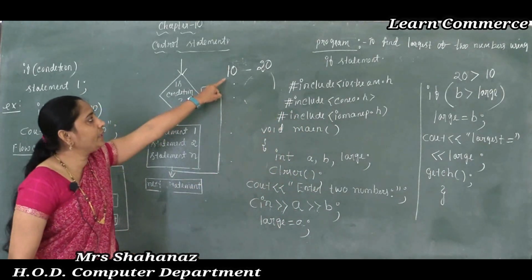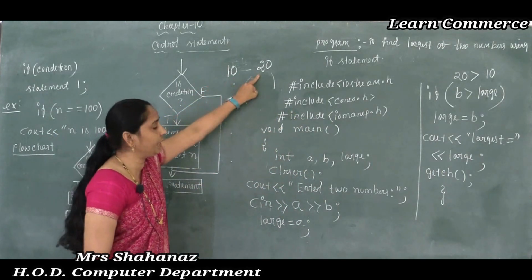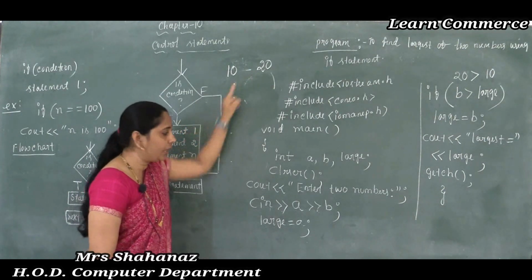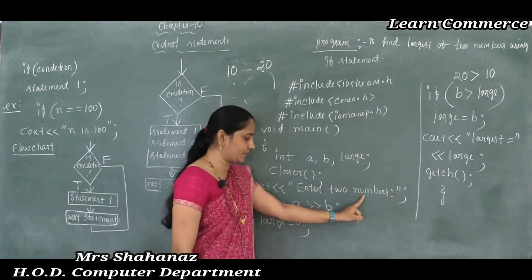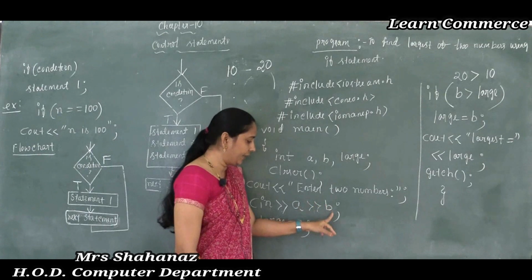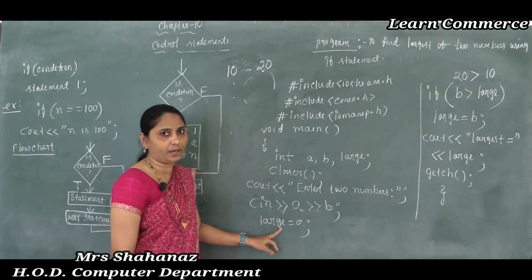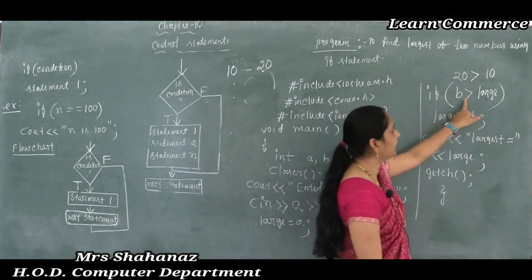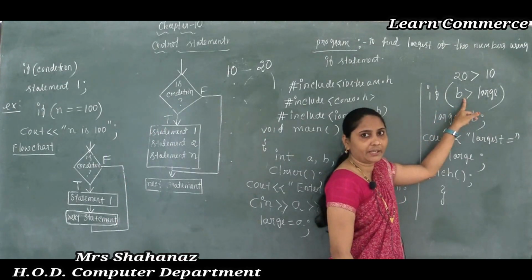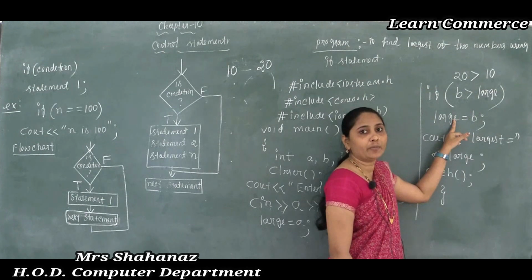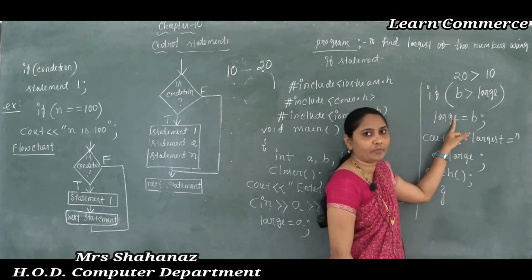Maybe our a value is 10 and b value is 20. Then which result will be displayed? First of all, enter two numbers. Correct, no? 10 and 20. It is just the assumption that large is equal to a here, but later we are using the condition. When you use the condition, sure we can say that the 10 value is less when compared with 20.